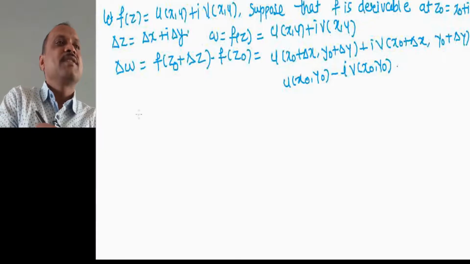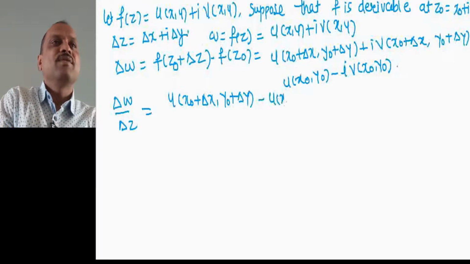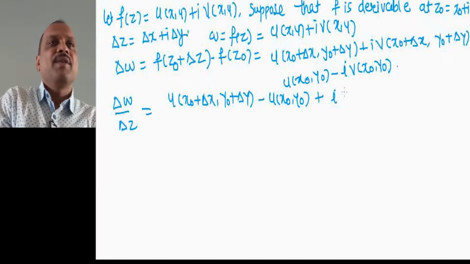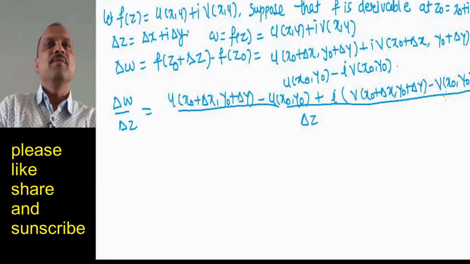Now let us take delta w divided by delta z: u of x0 plus delta x comma y0 plus delta y minus u of x0 comma y0 plus i into, let us take i common, i into v of x0 plus delta x comma y0 plus delta y minus v of x0 comma y0, whole divided by delta z. Call this equation number 1.